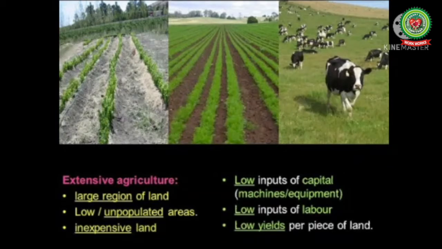Number one, the land holdings or the size of farms are very large. Machines are widely used for various farm operations. The yield per hectare is low, but the total production is large.